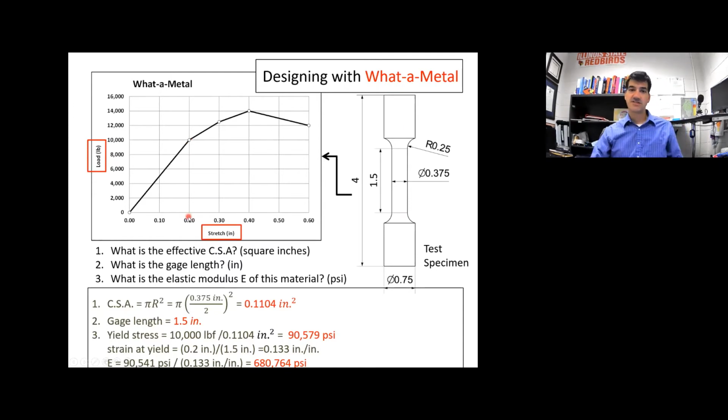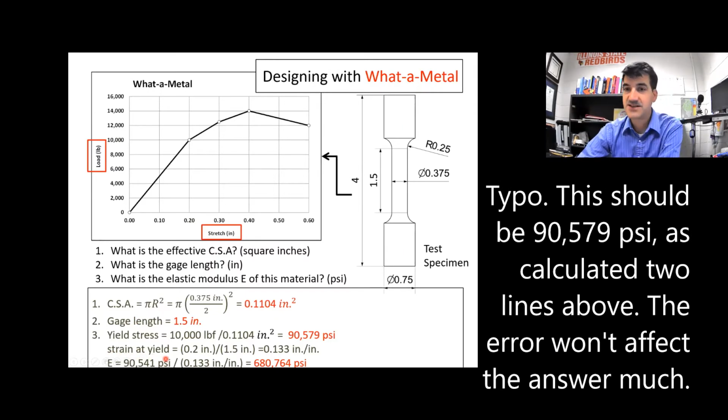Okay? All right, so we're going to select that point, and the other point will be the origin because there's no toe compensation, so why not? It makes my calculation really easy to just subtract 0 from this stress for the numerator, and then subtract 0 from this stress for the denominator. Okay, so that's what we're doing. So the elastic modulus is 90,541 psi minus 0 psi, because 0 psi is the stress at this data point here at the origin. And then we're dividing by the change in strain.